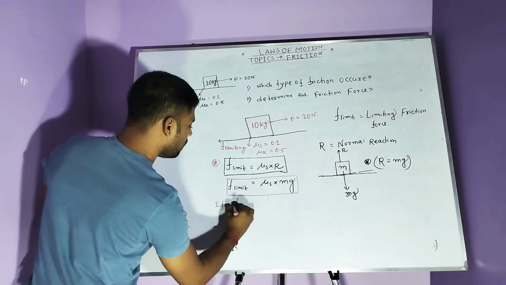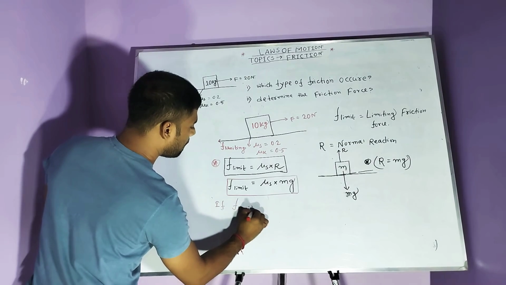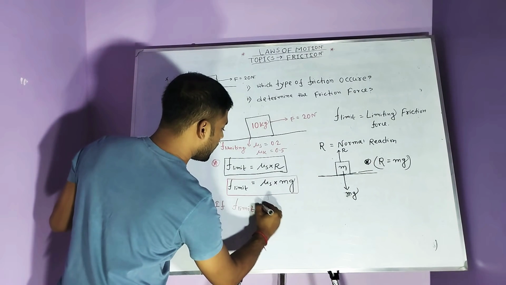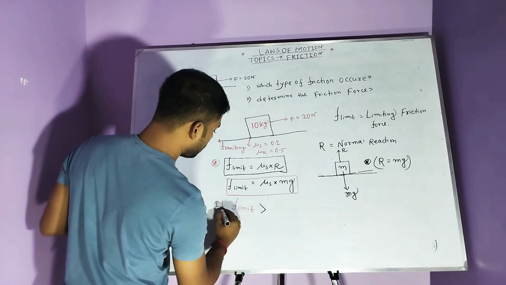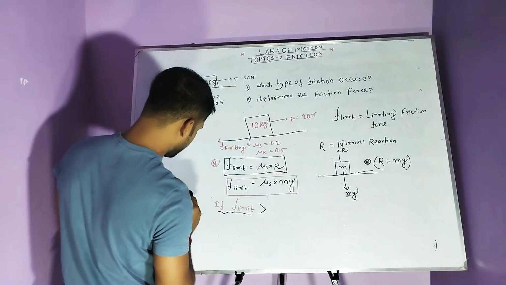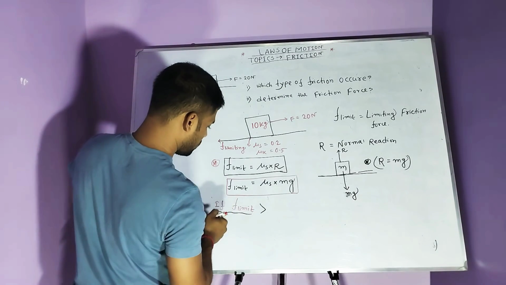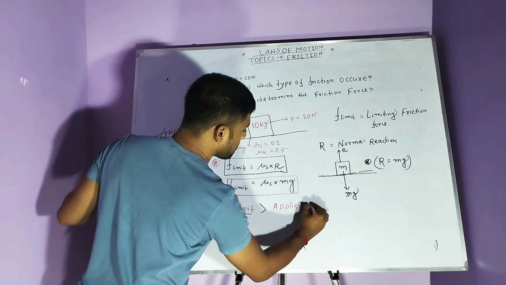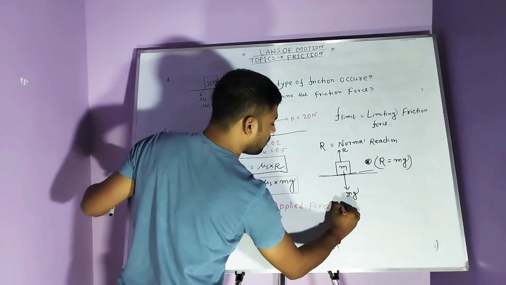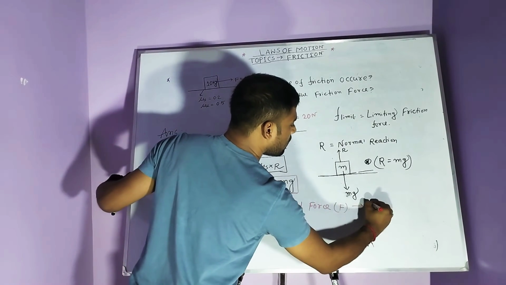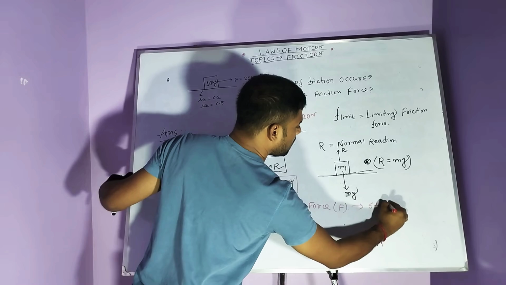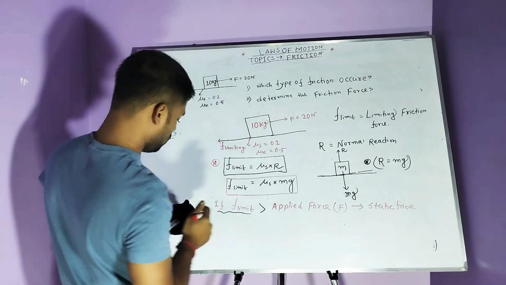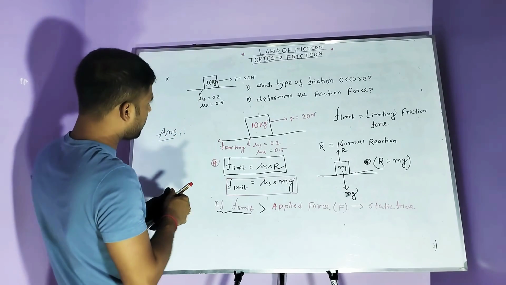If the value of F limiting is greater than the applied force, then this condition supports static friction. Which type of friction? Static friction. So for the given question, we check this data.